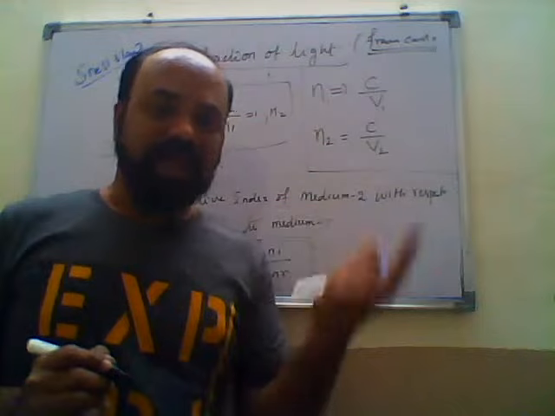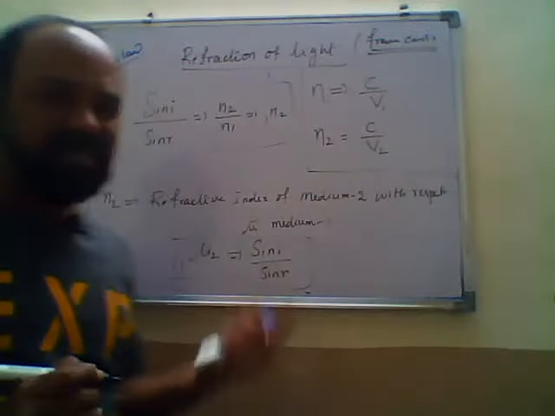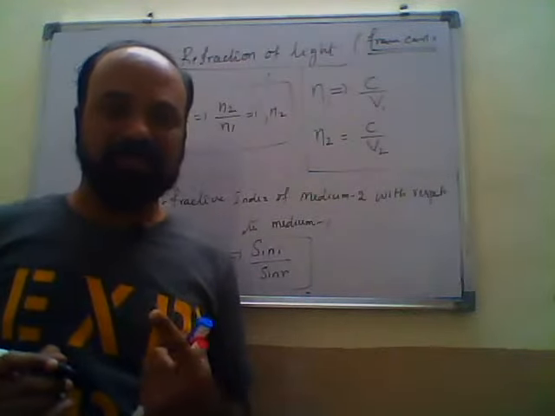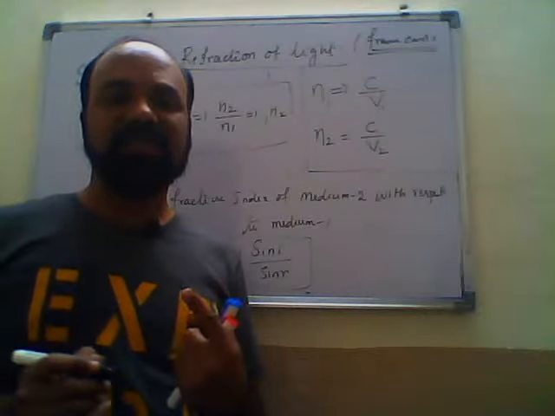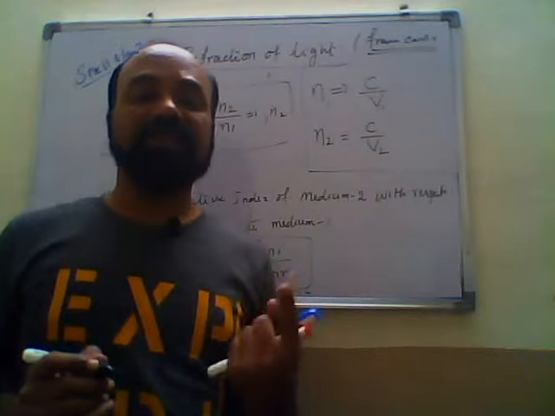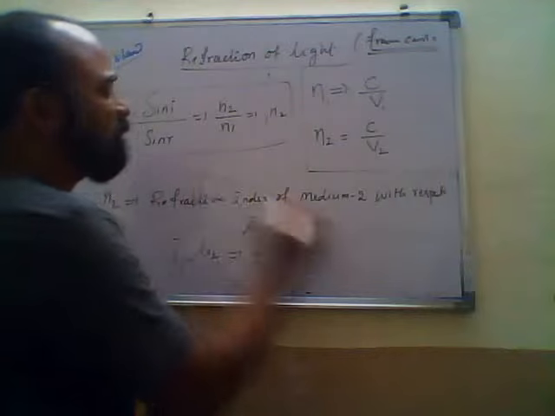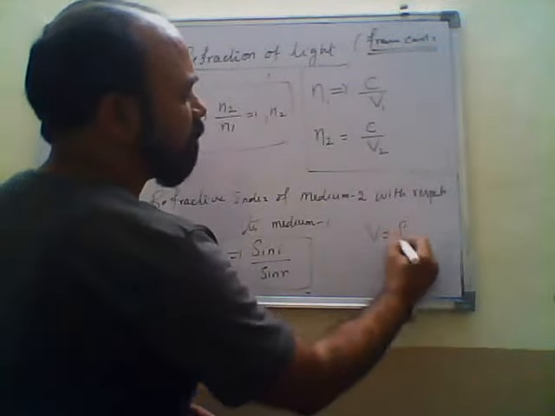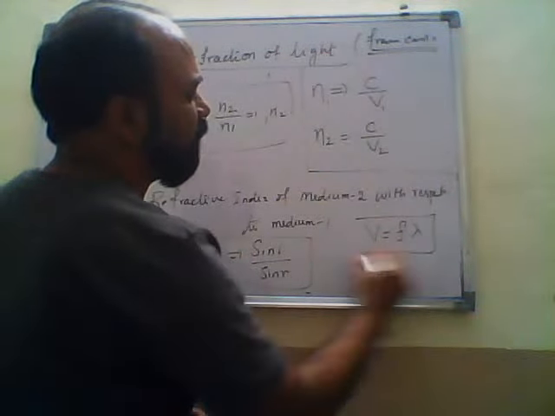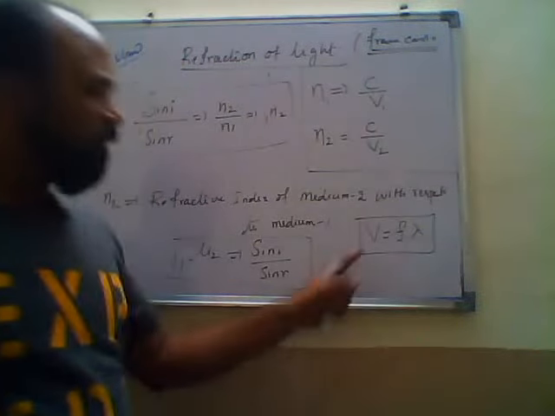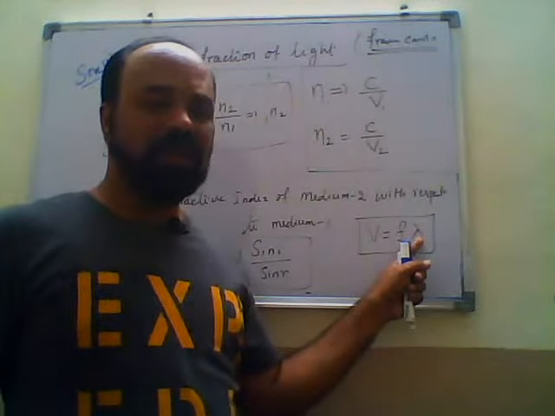But in previous classes, either in 11th standard or in the 9th standard sound chapter, we learned the relation between speed, frequency, and wavelength. We have the relation V equals F into lambda, which means velocity is directly proportional to the wavelength.